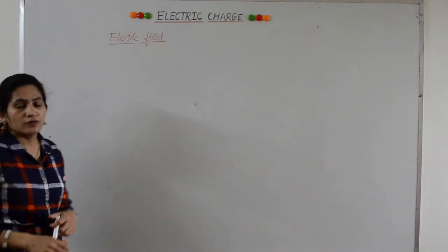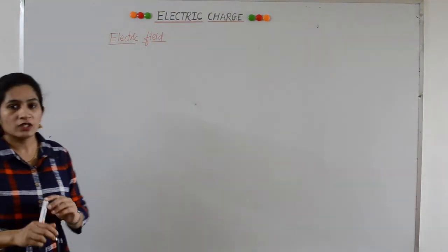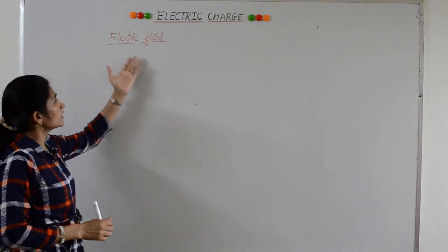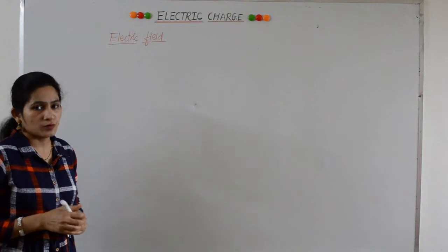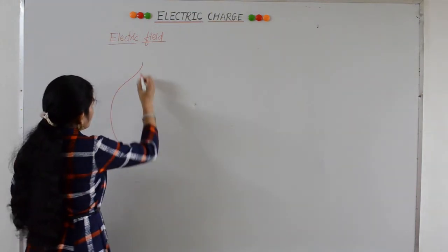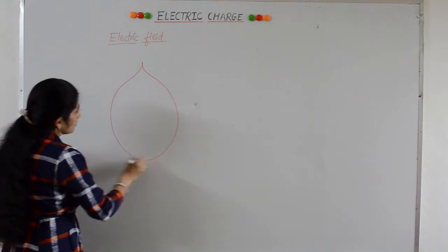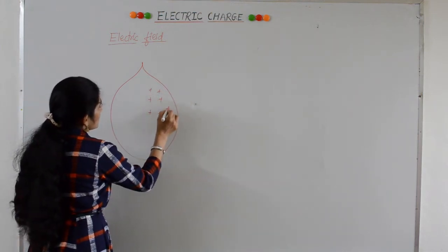Electric field. First of all, what is a field? A field is an area or a region. Similarly, an electric field is an area or region surrounding a charged object. Let's take a charged object. Suppose this balloon has excess positive charge.